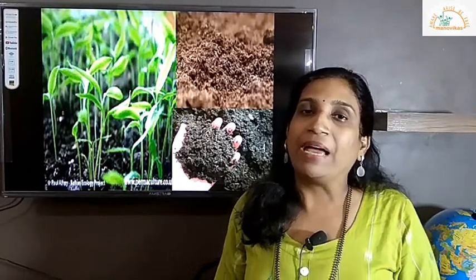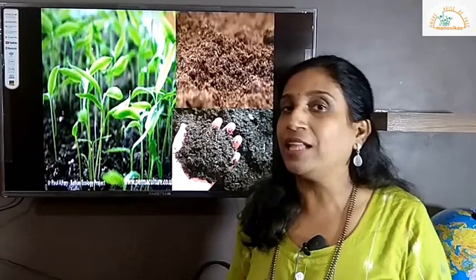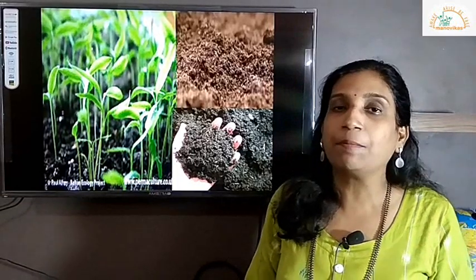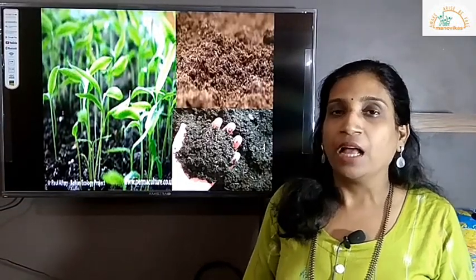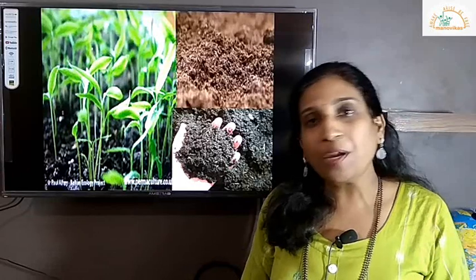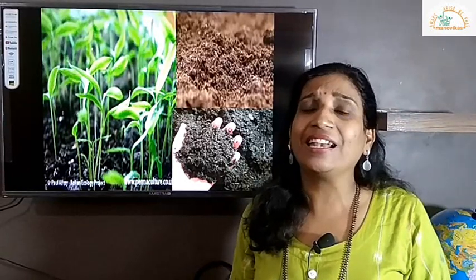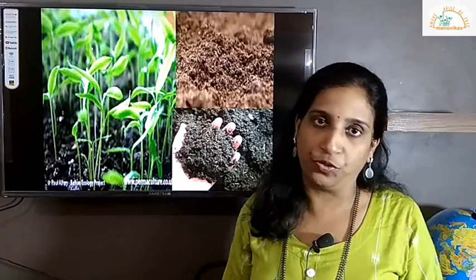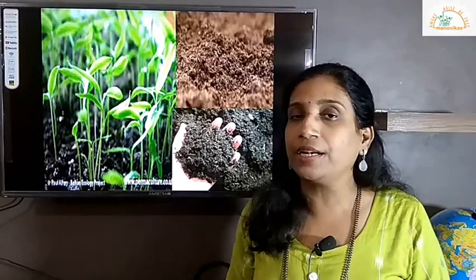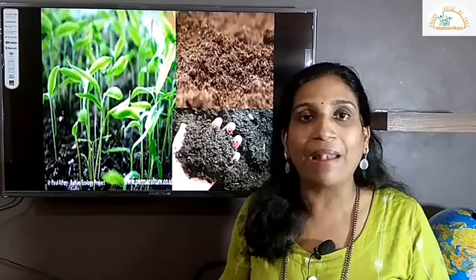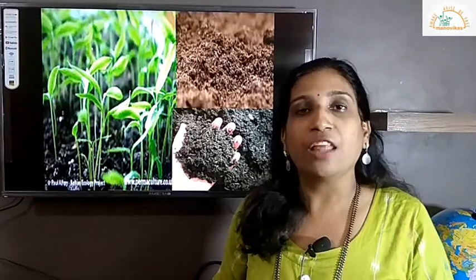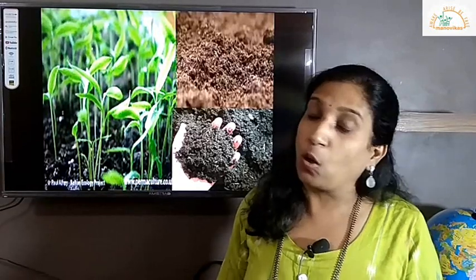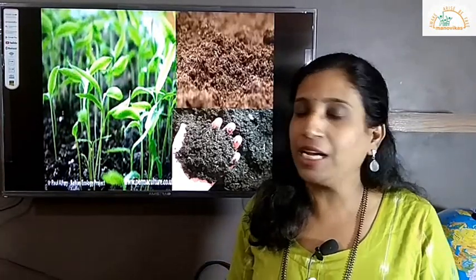We know the basic necessity for life to exist on the earth is the presence of atmosphere. Now in this atmosphere, obviously we are breathing in air and inhaling oxygen. Now oxygen is generated in the atmosphere through the plants or through the vegetation. For this vegetation or plant life to exist on the earth, soil is very important. It plays a major role, correct?